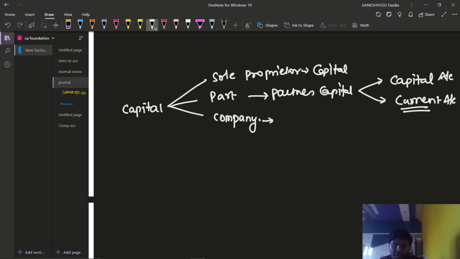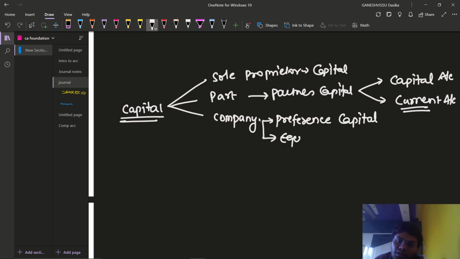But in case of a company, there are two types of shares. I mean, capital is divided into two types of capital, which is preference capital and also equity capital.